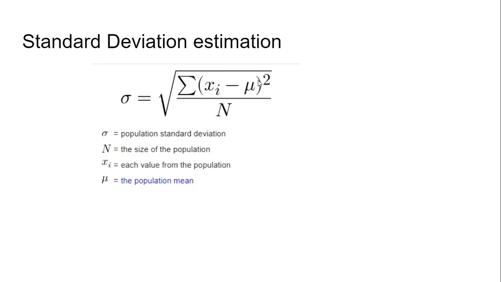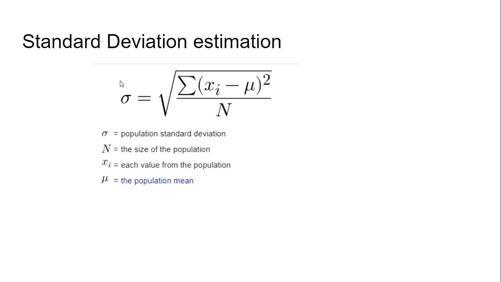All such squared values are summed together, and that sum is divided by N, the population size, and then we take the square root, which gives us the value of sigma. So if we know the value of sigma, or the standard deviation, then we can estimate different things from the normal distribution graph.